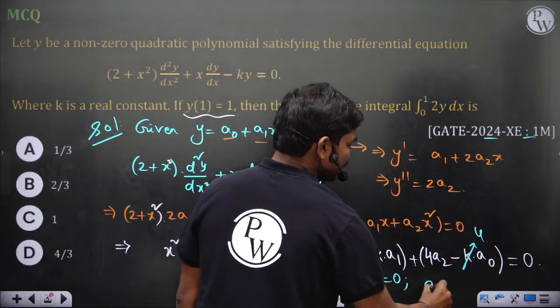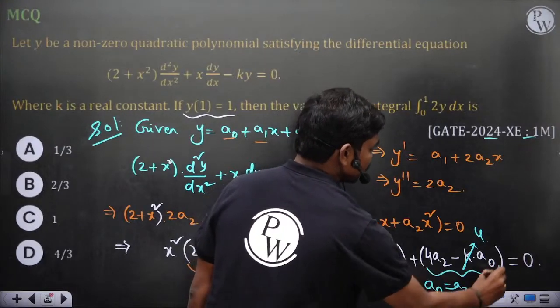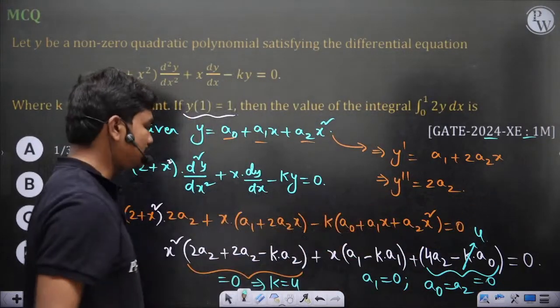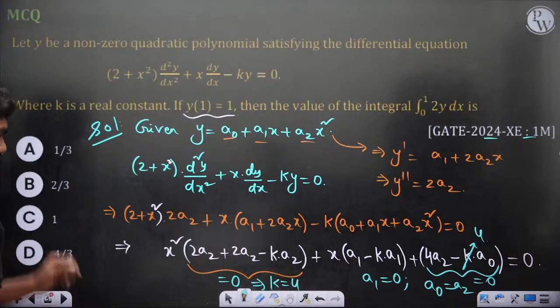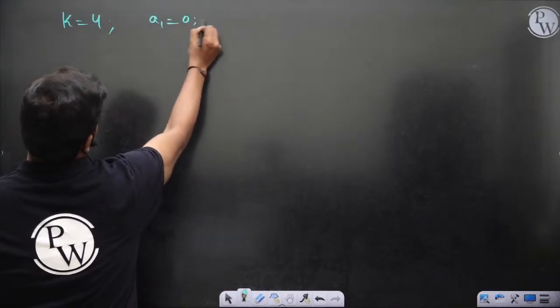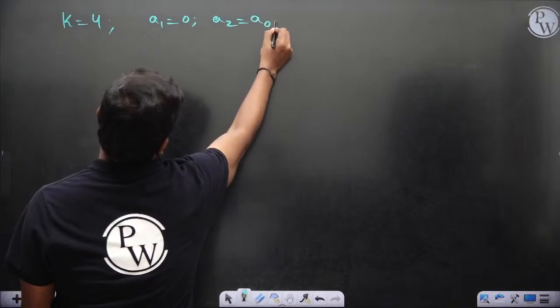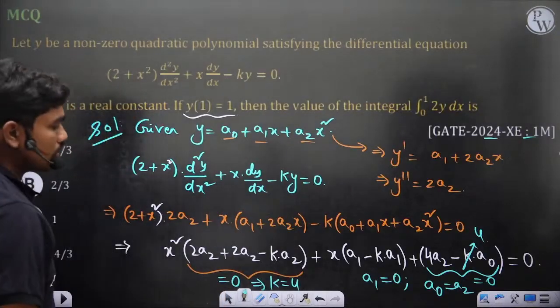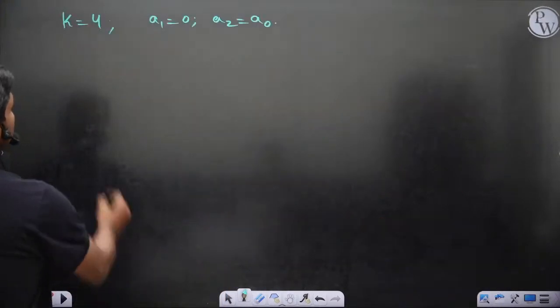So a0 is same as a2. If you make this term also equal to 0, because the RHS is by default zero. So what we have is a1 equal to 0, a2 is equal to a0. That's what you know from this understanding.